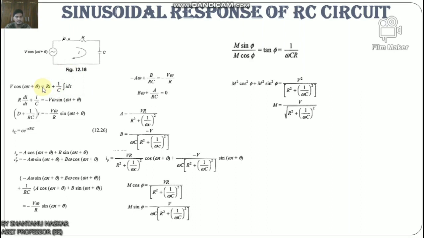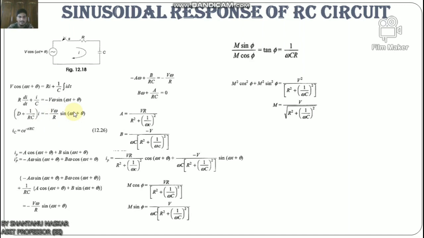Applying Kirchhoff's voltage law to the circuit results in the following differential equation: V cos(ωt + φ) equals Ri plus 1 by C integral of i dt. We can also write R di by dt plus i by C equals minus Vω sin(ωt + φ), which we can write as di by dt plus 1 by RC within bracket into i equals minus Vω by R sin(ωt + φ).